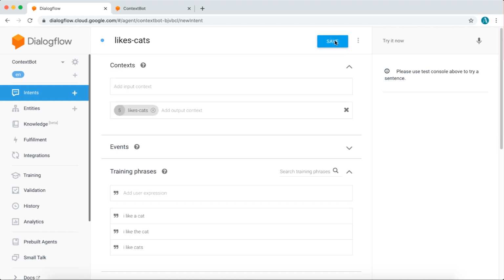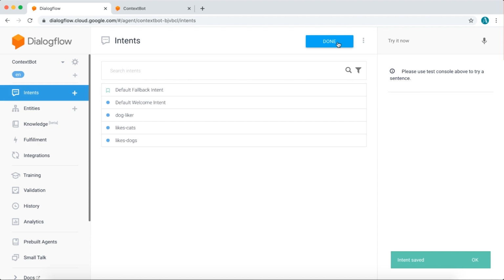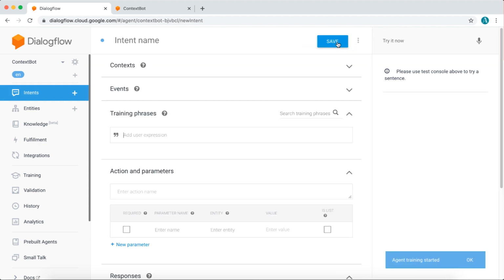We're going to click Save and then create our last intent, which is going to be named Cat Liker, just like the dog liker one, where the bot will let the person know what it is that he or she likes.